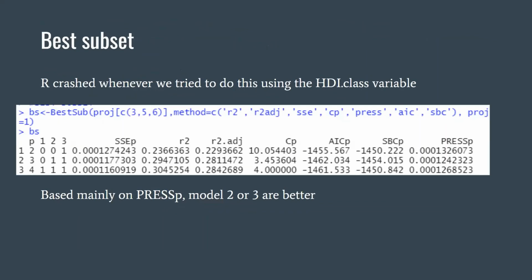Next, we decided to use the best subset function. And when we did this, we actually got an error with R and it crashed. So we had to take out the HDI.class variable, which is our categorical variable, which means that only continuous variables were left in the model. After doing this, it was found based on the press values that model 2 or 3 are probably the better options.